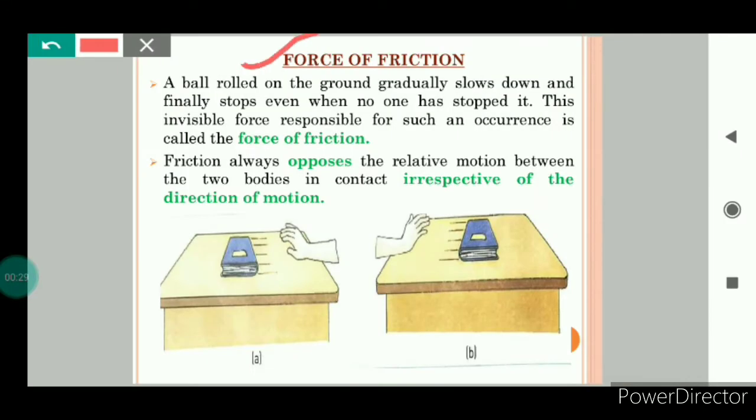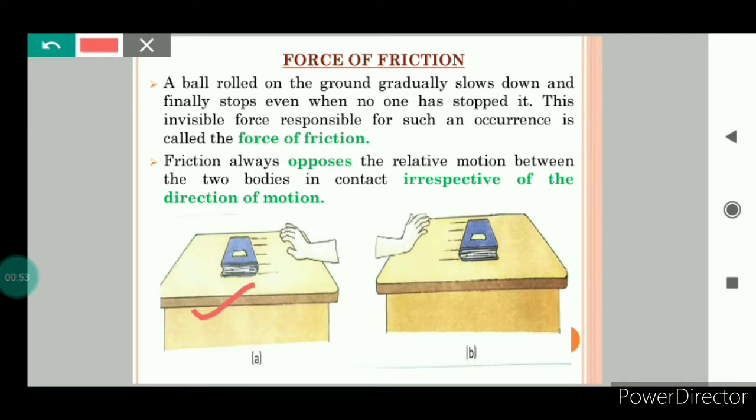First of all, let us understand what is force of friction. A ball rolled on the ground gradually slows down and finally stops, even when no one has stopped it. This invisible force responsible for such an occurrence is called the force of friction. Let us try to understand it with the help of this activity.